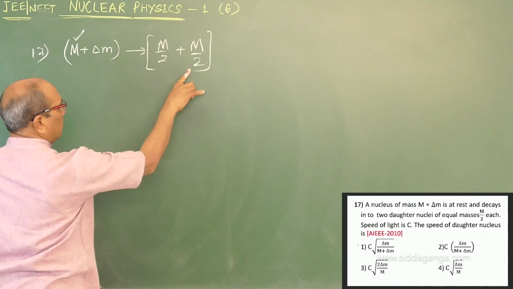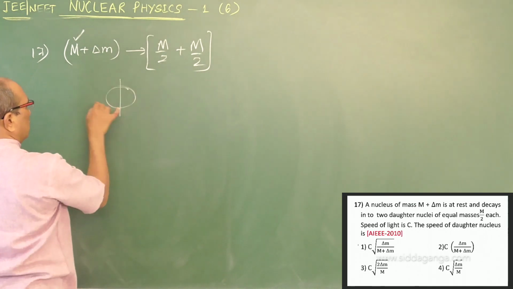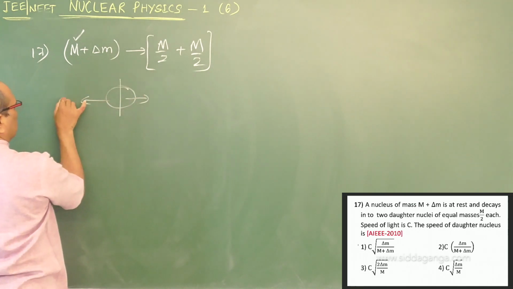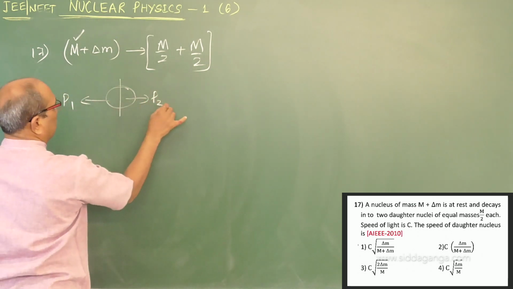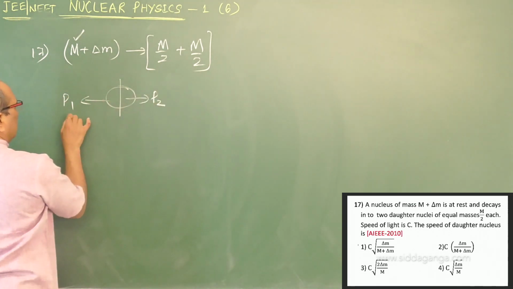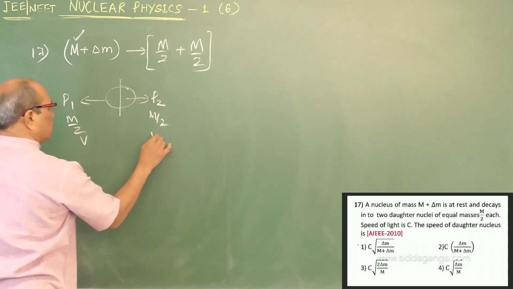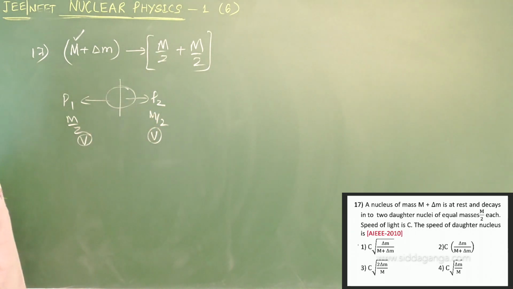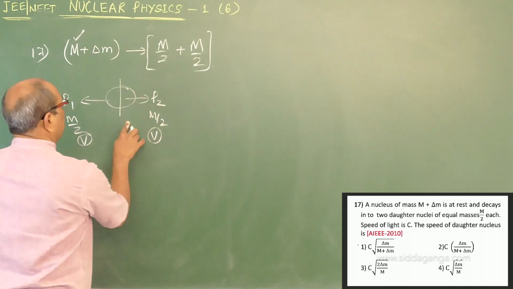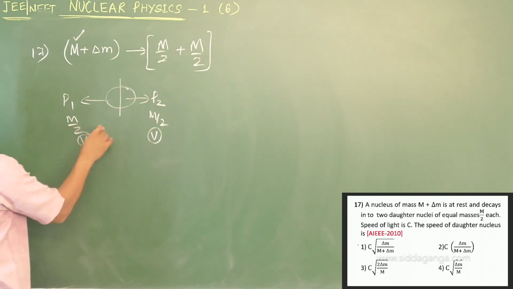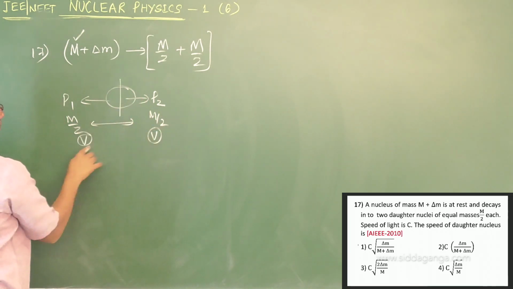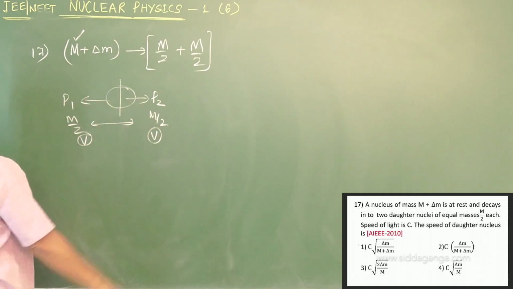These two nuclei travel in opposite directions, so their momentum must be the same. Masses are the same, M by 2 and M by 2, which implies their velocity is also the same, since the law of conservation of momentum must be satisfied.